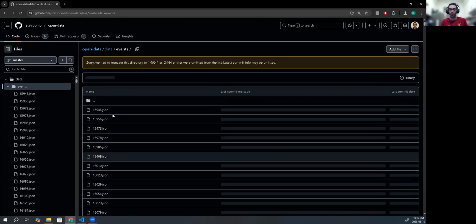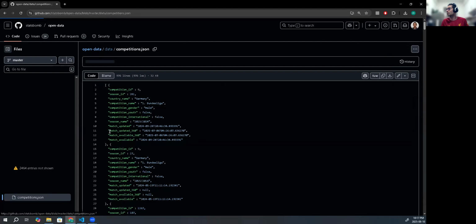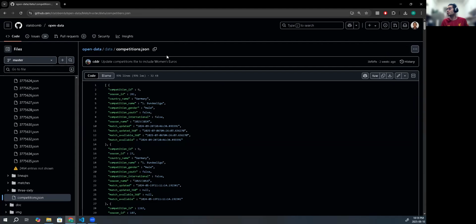I don't know why my computer is acting up a little bit, so slow. If you go to the competition JSON, you can see the competitions that are generally available. The Euro Women's is one part of it. We have the Bundesliga and all the other competitions as well. So this is the structure of the files, and you can provide in your MCP that the files look like this.